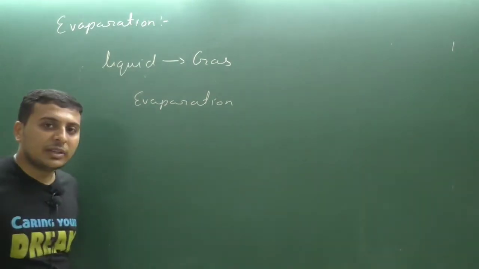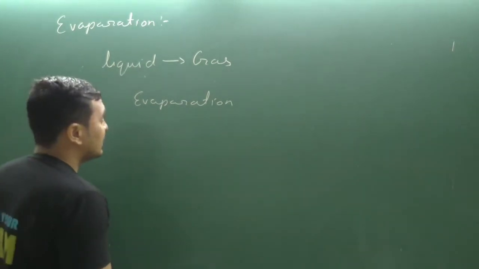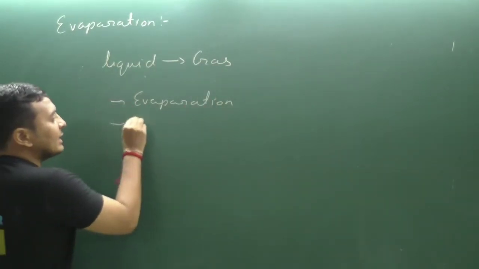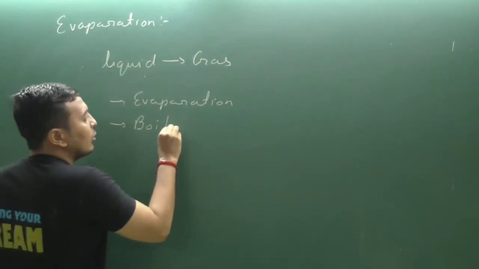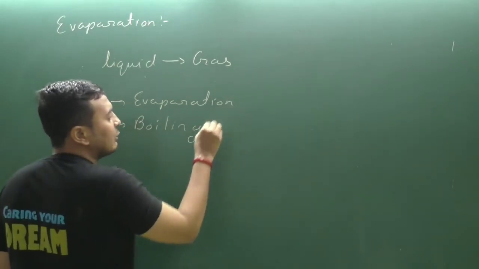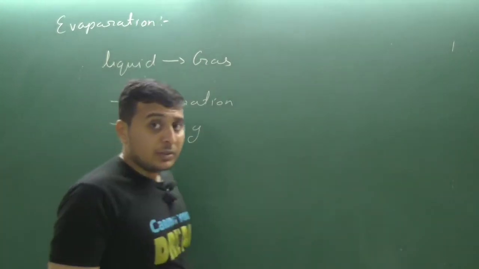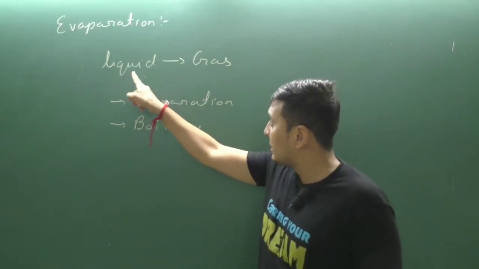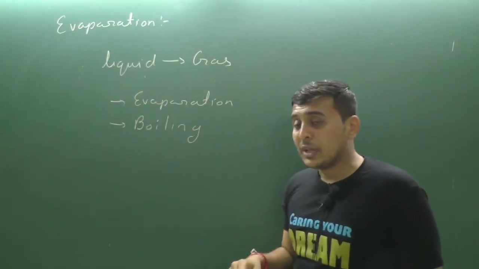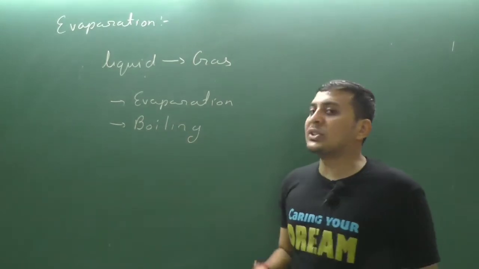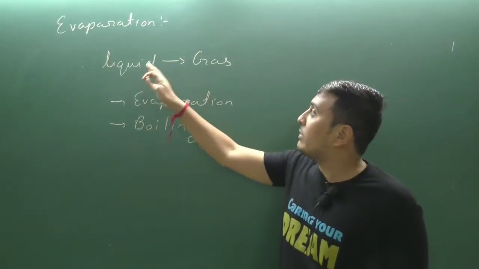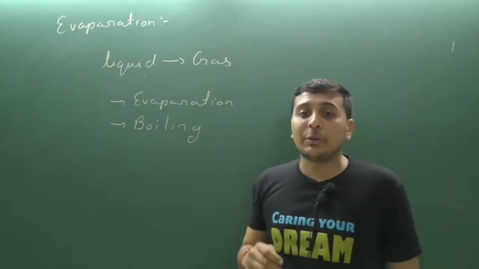It can also be known as vaporization. See, conversion of liquid into gas is also known as boiling. So what is the difference between evaporation and boiling? Evaporation is a conversion of liquid into gas below its boiling point.